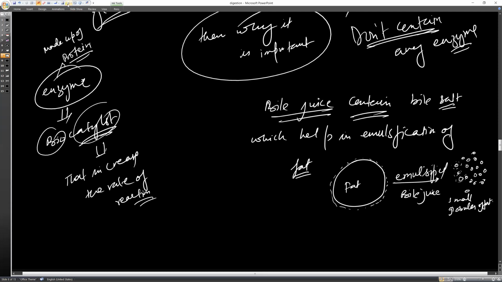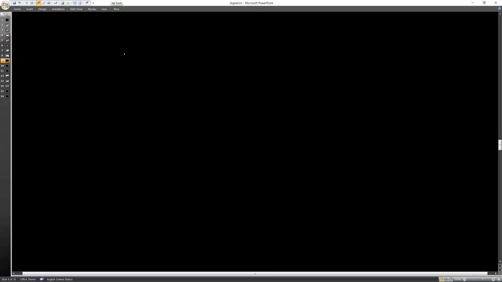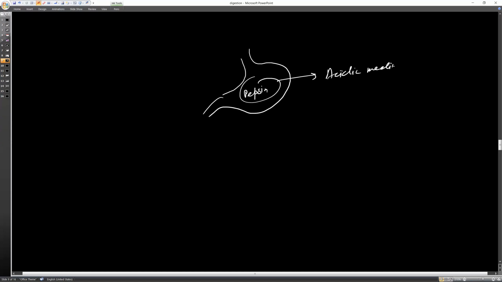And second, you know that the protein digestive enzymes in the stomach, pepsin and renin, were working in an acidic medium. Bile juice converts the food to an alkaline medium for the action of trypsin, and bile salt helps in the emulsification of fat.